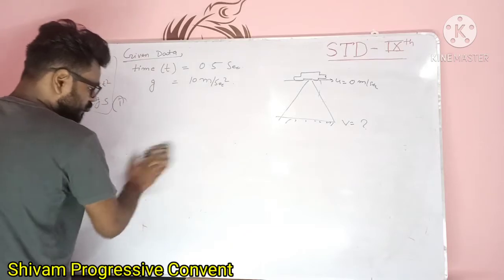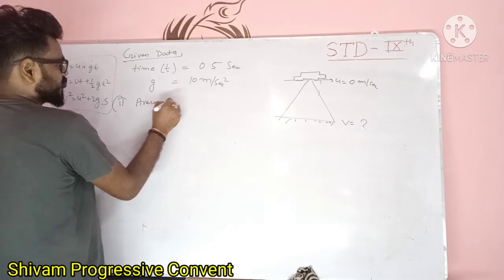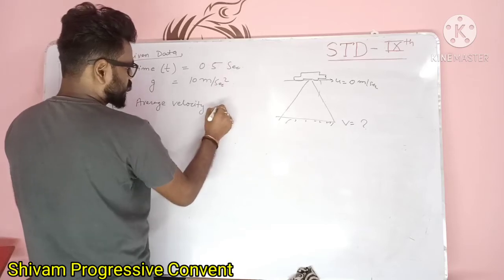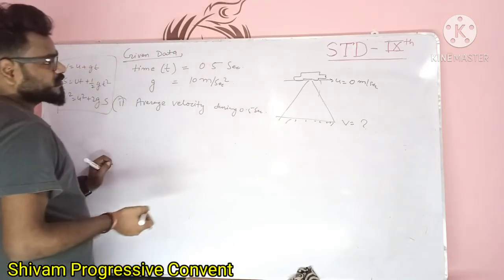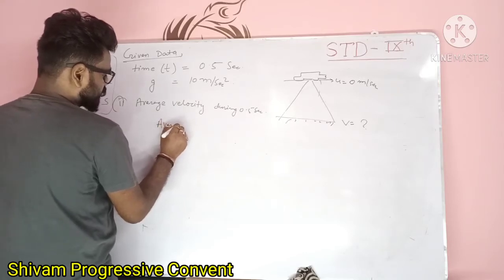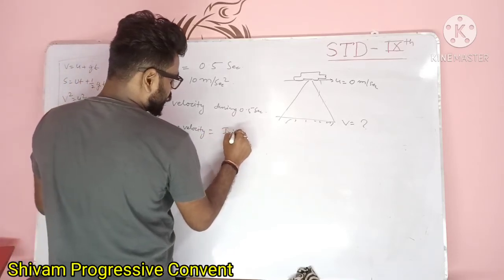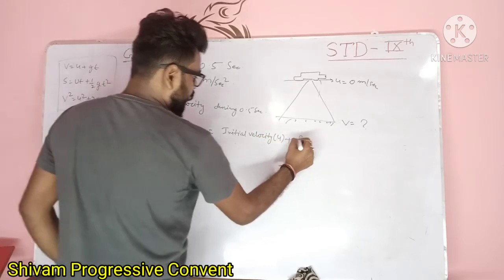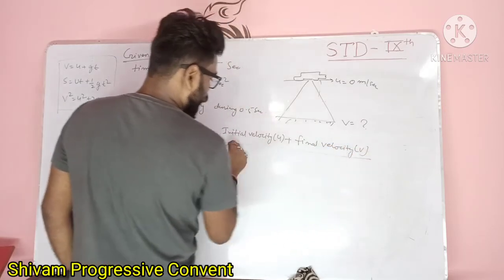Second, you have to calculate the average velocity during 0.5 second. What is the average velocity? The formula of average velocity you have learned in the earlier class. What is the formula of average velocity? Initial velocity, that is u, plus final velocity, that is v, upon 2.